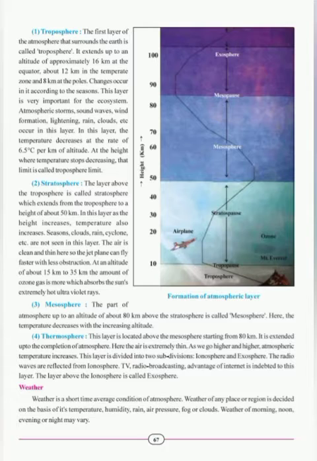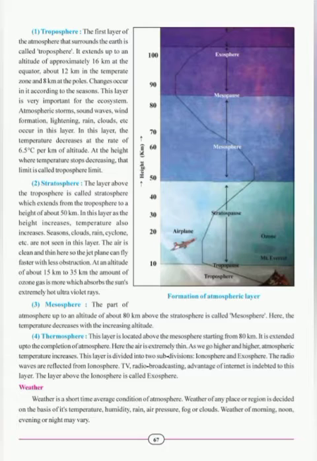The temperature stops increasing at a height of 50 km in this layer. The height at which the temperature stops increasing is called tropopause, which I told you in the paragraph of troposphere. Okay, so it is called troposphere limit or tropopause. The layer situated at an altitude between 15 to 35 km of stratosphere is called ozone layer. And there is more proportion of ozone gas which absorbs the extremely hot ultraviolet sun rays. Ozone gas purifies the air. It is hygienic for human beings. When the asteroids pass through this layer, they are burnt and destroyed.